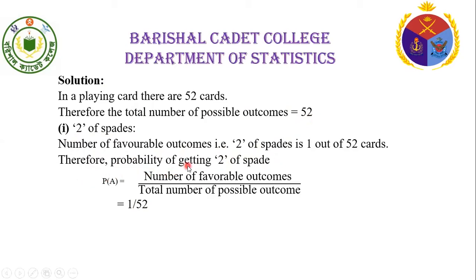Therefore, the probability of getting 2 of spades, that is probability of A, equals number of favorable outcomes divided by total number of possible outcomes. Here, the favorable cases equal 1 and the total number of cases equal 52. That is, the required probability equals 1 by 52.